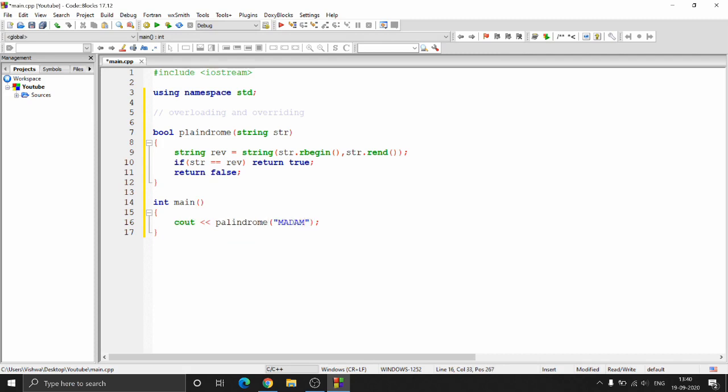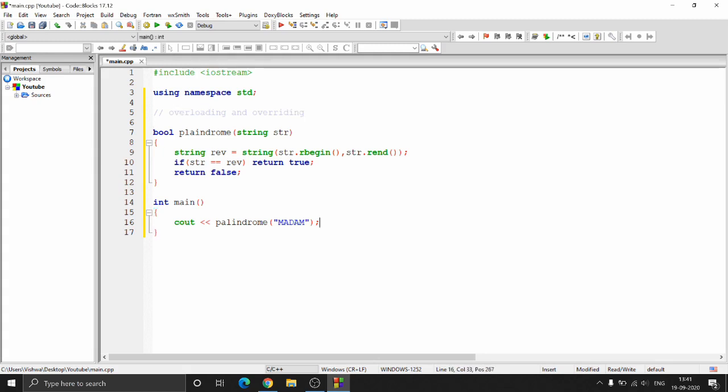All right, and yeah, this method won't allow you to compare strings with different cases, right? So if I do something like MADAM, this won't be considered as a palindrome. All right, so I'm not taking that edge case for now. So let's just try to keep this simple, but you're open to try out all the edge cases and then come up with a very efficient algorithm to find out whether a string is a palindrome or not. All right, so the purpose of this video is not to explain to you how to get a palindrome, but it's basically to explain overloading or overriding, which we'll do in a moment.